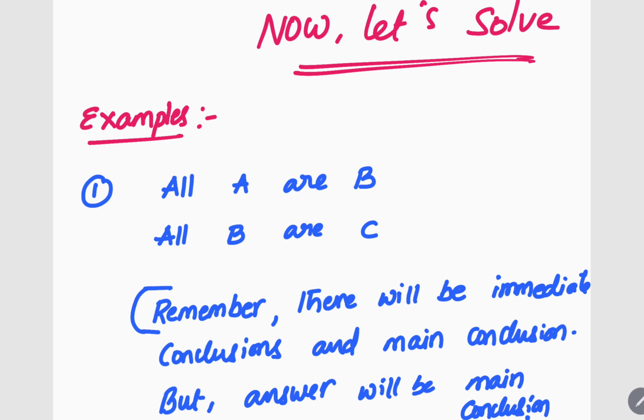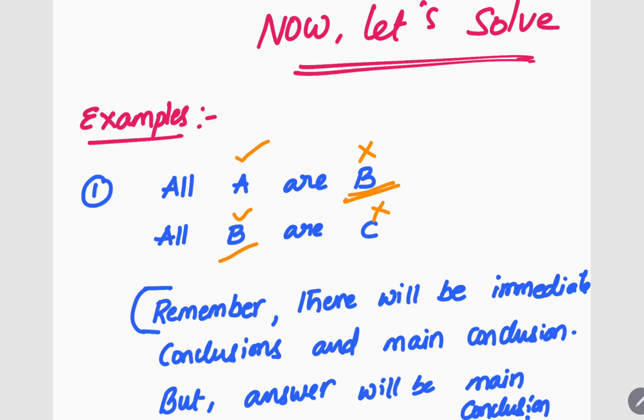This is the original way you have to solve in the examination hall. Got it? Now, all A are B, all B are C. This is the question given. What is my first step? Tick cross. Okay? All means tick cross. Again, all means tick cross. My first step is completed. What is my second step? You see, for middle term. What is middle term here?